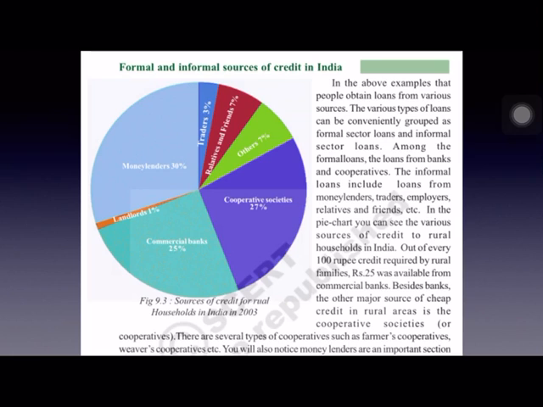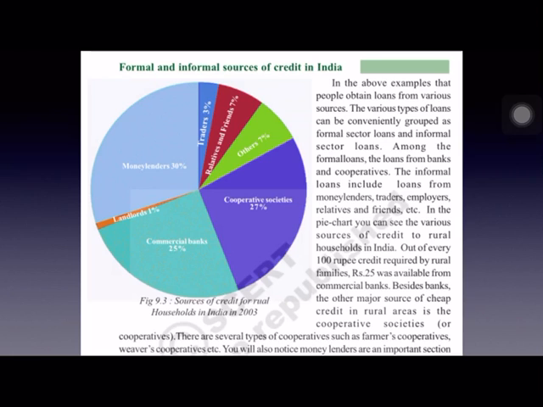Now there are mainly two sources of credit. The formal source of credit, that is credit given by the banks and cooperatives, comes under formal sources. And informal sources of credit include loans from money lenders, traders, employers, relatives, friends, etc.